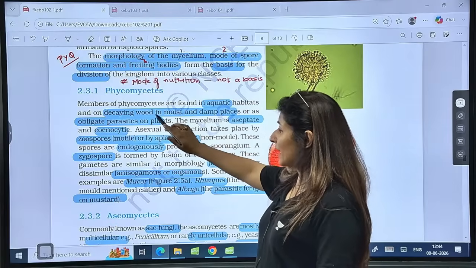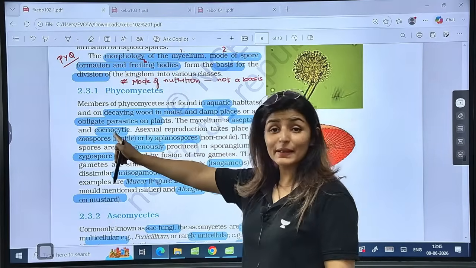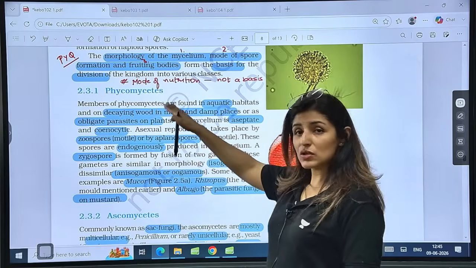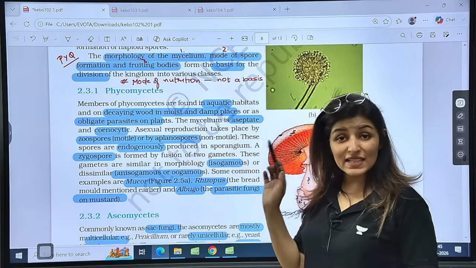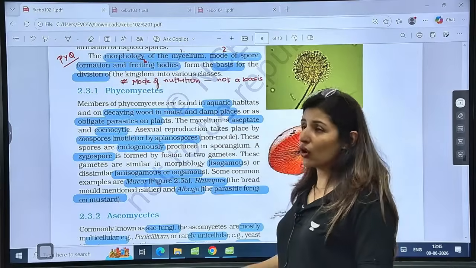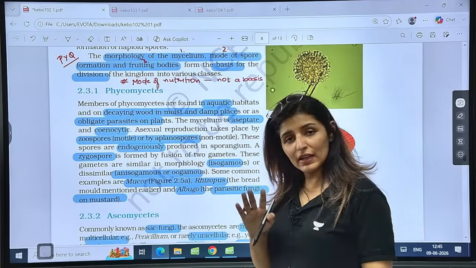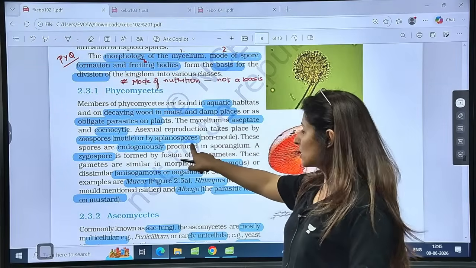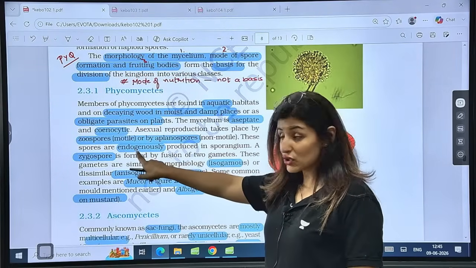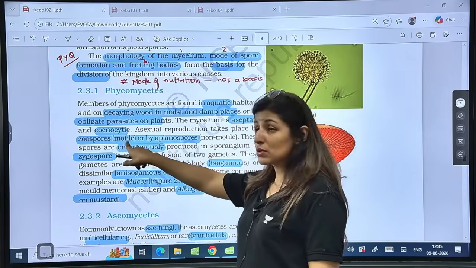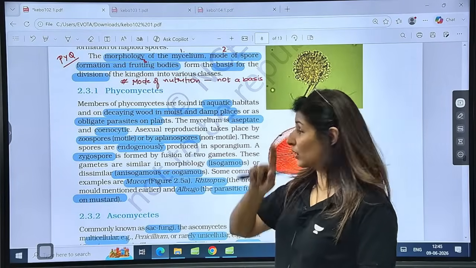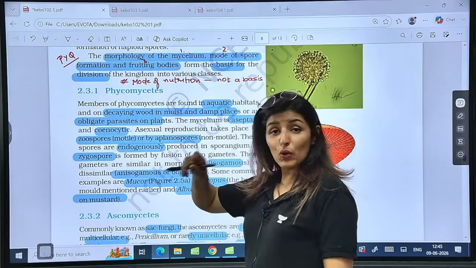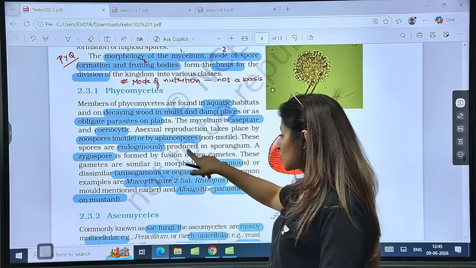So aquatic habitat, dead, decaying, moist and damp places, they are obligate parasites on plants. Very important line. And the mycelium is aseptate and cenocytic. It is only Phycomycetes which will have aseptate and cenocytic condition. Rest all other classes will be septate and branched. Now see, zoospores, motile, aplanospores, non-motile, they represent the asexual spores, and these are always formed endogenously in a fruiting body called sporangium. Zygospore is their sexual spore formed by the fusion of two gametes.